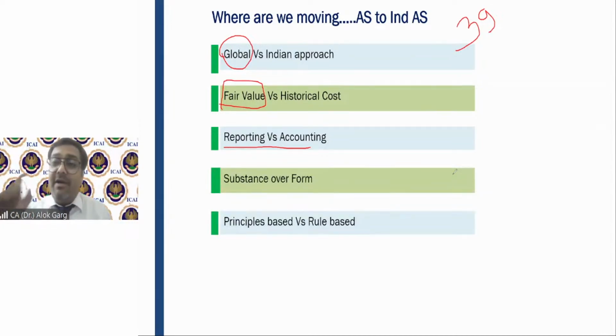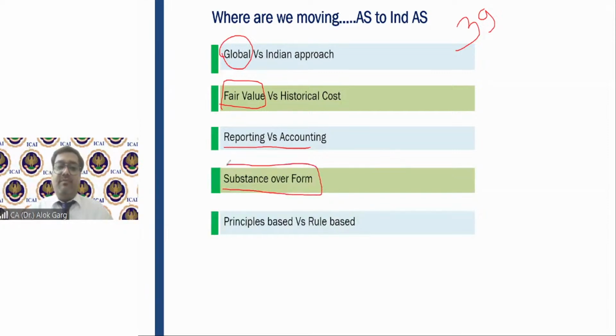But when you prepare the financial statement of the same company in IND AS, it will be close to 50 pages. Why? Because a lot of additional disclosures are required under IND AS, which were not there in accounting standard. So Indian accounting standards give more weightage to transparency and disclosures, and hence inculcate more of a culture of reporting.